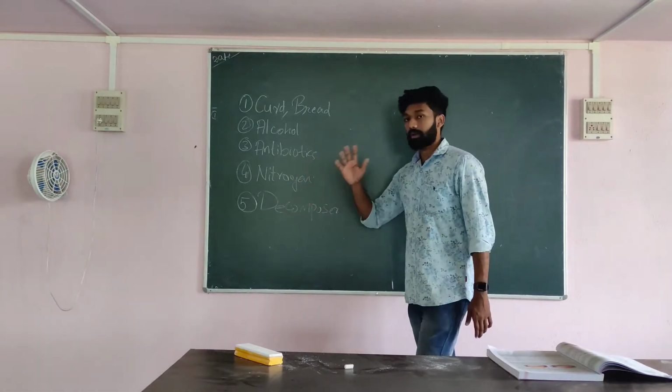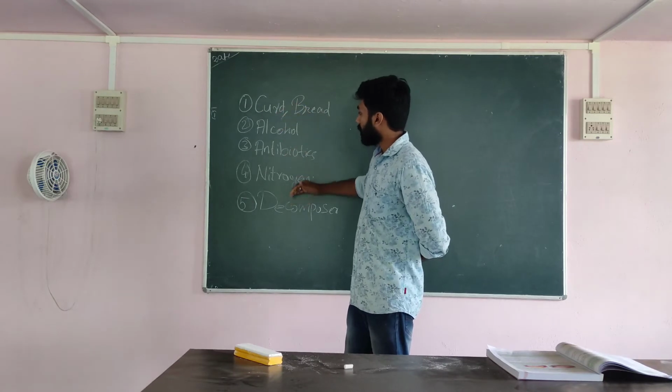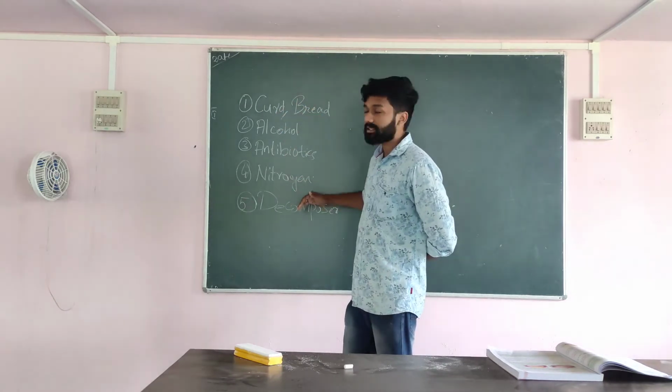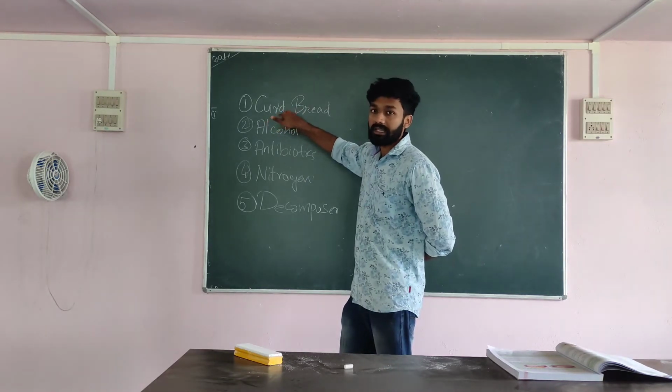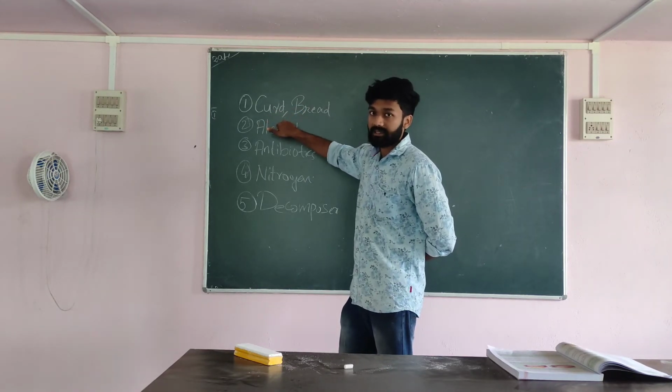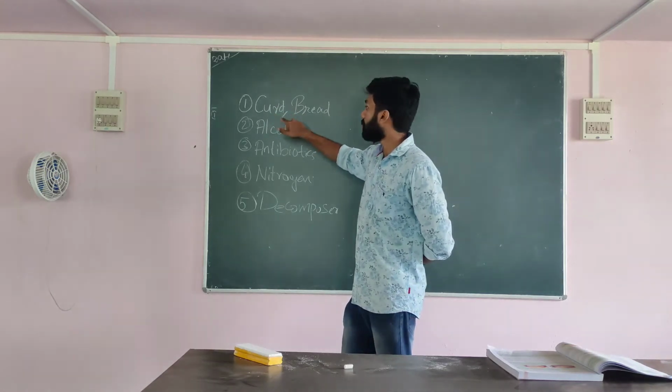Once again I will repeat. Here are the major important uses of bacteria. It helps in the production of curd, that is, lactobacillus produces lactic acid using lactose. Lactose is a sugar present in milk.